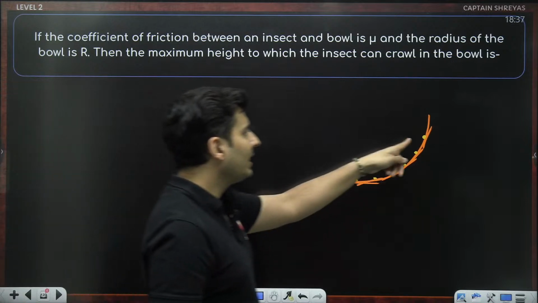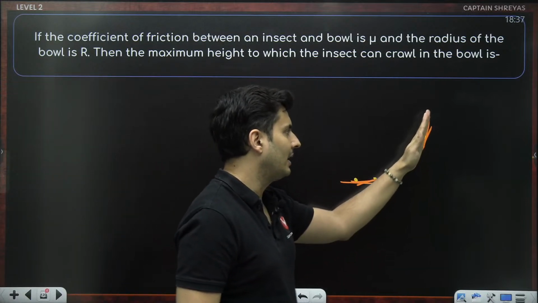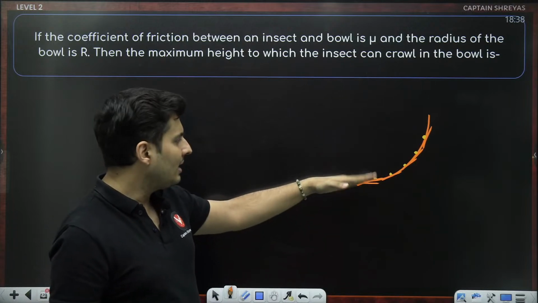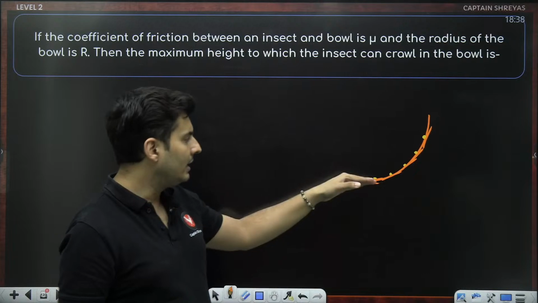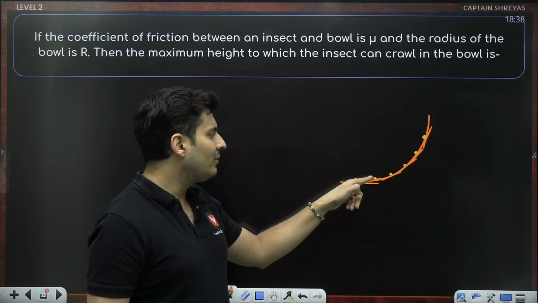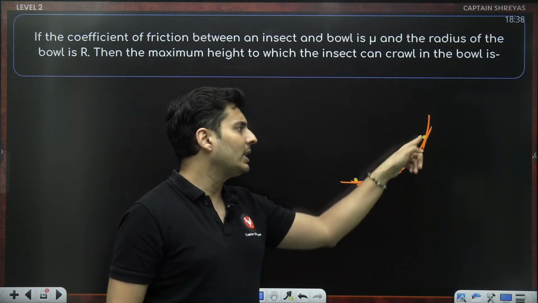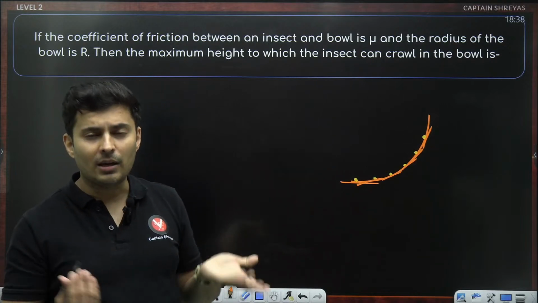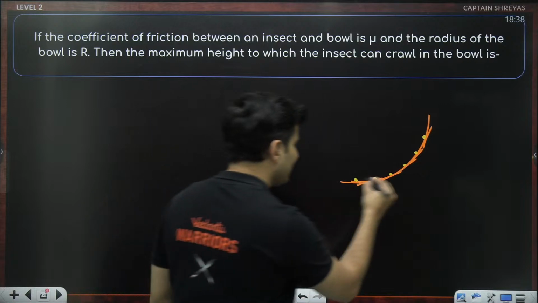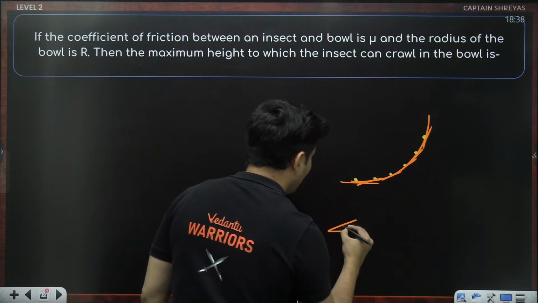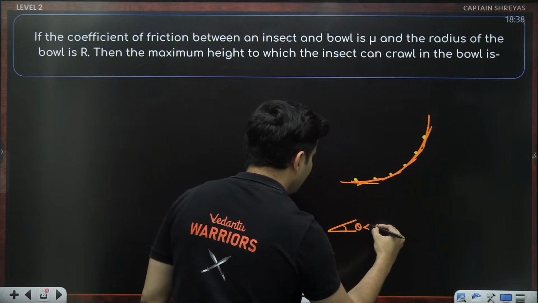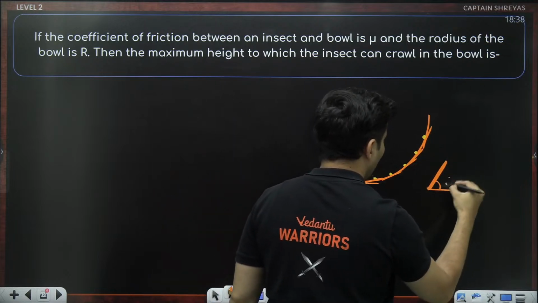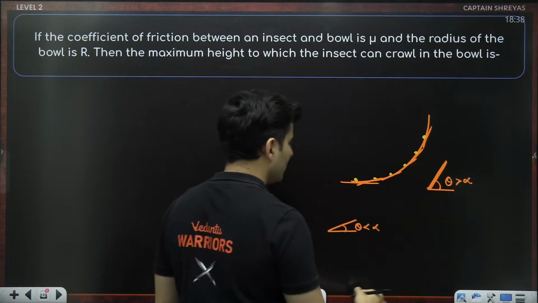If the insect is here, it is on a steep incline, versus here, where hardly any inclination is there. So it will be easy for the insect to crawl here. It will be very tough to crawl over here because it is very steep. So you might be exceeding the angle of repose. In these situations over here, your angle is less than the angle of repose. Here, maybe it is so steep that your angle is more than the angle of repose.